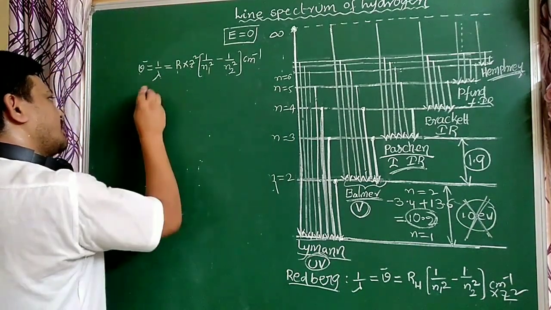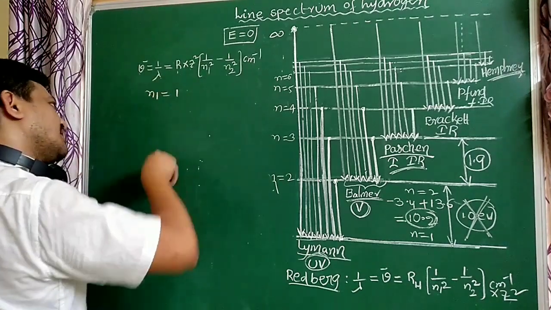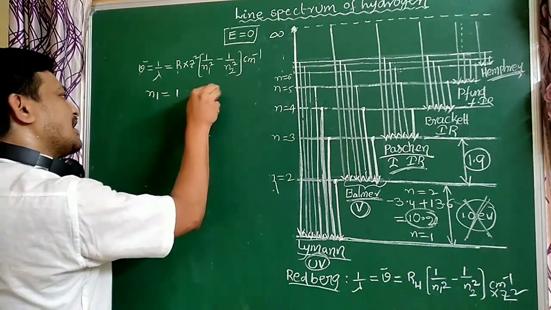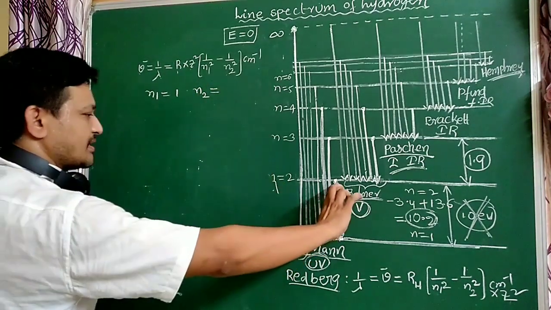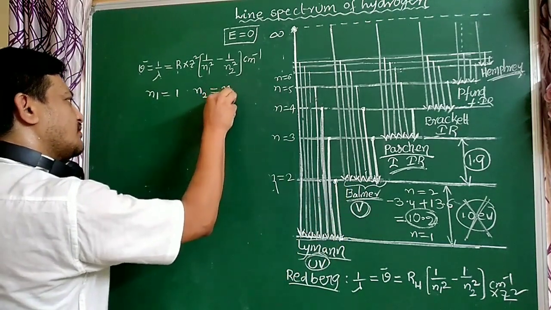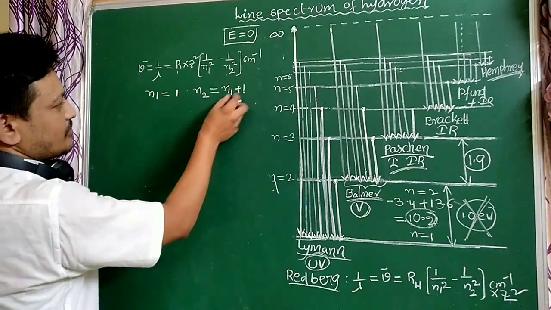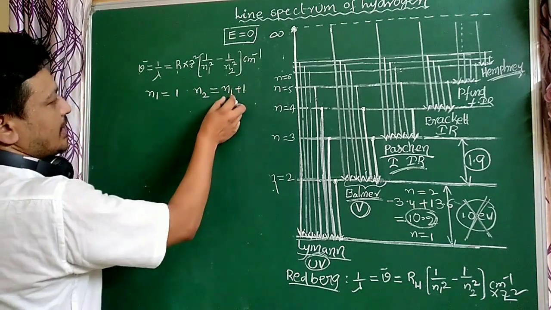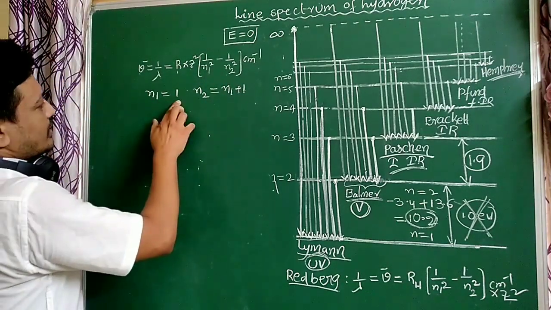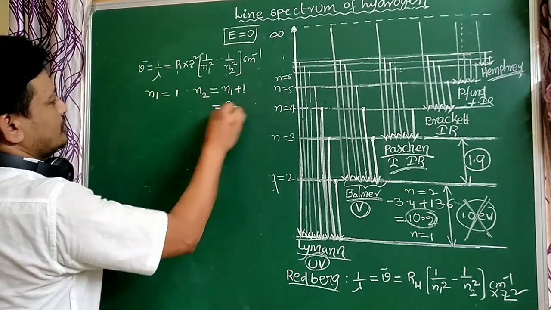For the Lyman series N1 equal to 1. For the first line, N2 equal to N1 plus 1. For the second line take N1 plus 2, for the third line N1 plus 3. So N1 equal to 1, N2 equal to 1 plus 1, that equals 2.